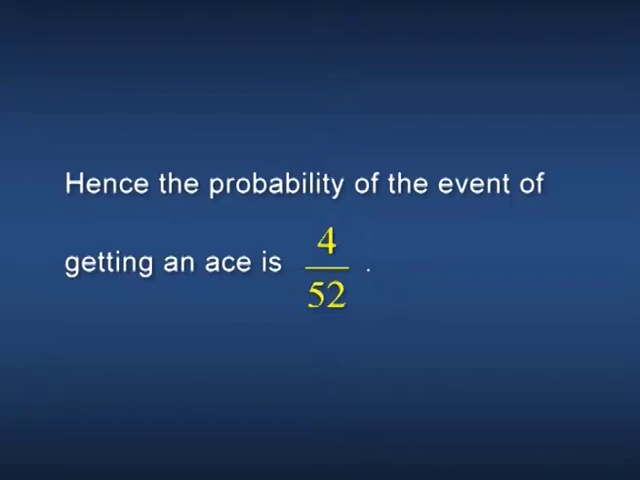Consider the random experiment of picking a card from a well shuffled pack of 52 playing cards. Consider the event of getting an ace. There is nothing wrong to assume that all the 52 cards have the same chance to be picked out in a trial. Out of these 52 cards, 4 are ace cards. That is, out of the 52 equally likely, mutually exclusive and exhaustive possibilities of the experiment, 4 are favorable to the event under consideration. Hence, the probability of the event of getting an ace is 4 divided by 52.